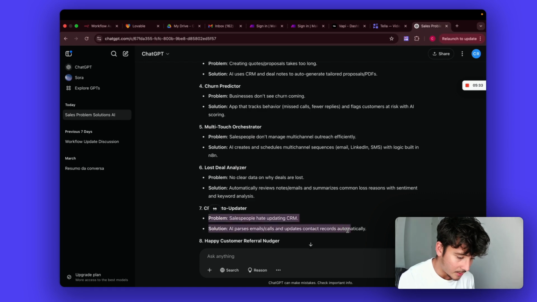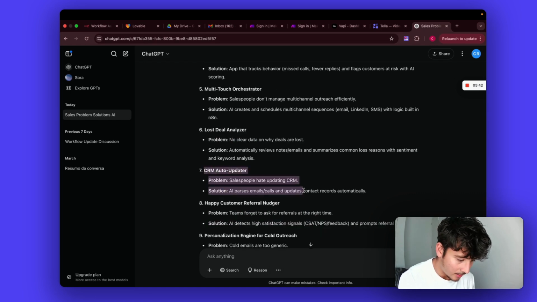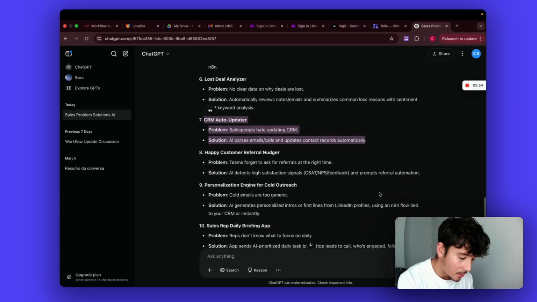People hate updating CRM. Okay, something like this. Don't manage multi-channel. I like this. It says people hate updating CRM. Solution: AI parses emails, calls, and updates contact records automatically. Okay, I like this. It tells people not to worry about updating the CRM.